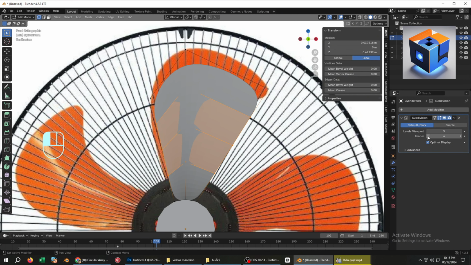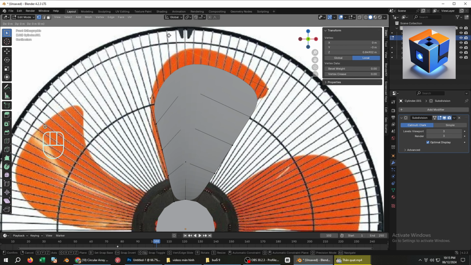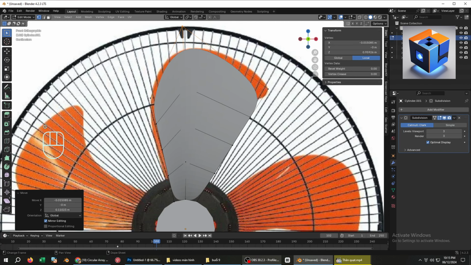After that, select the vertices and press G to move them to match the shape of the reference image.